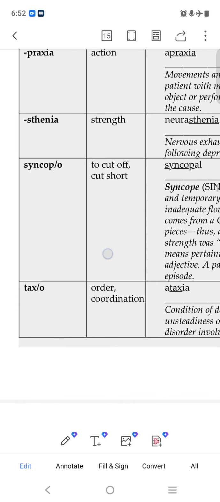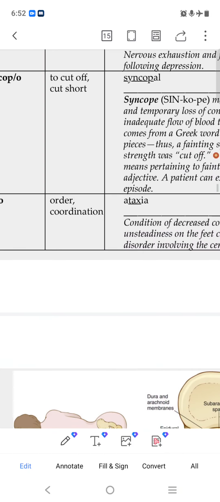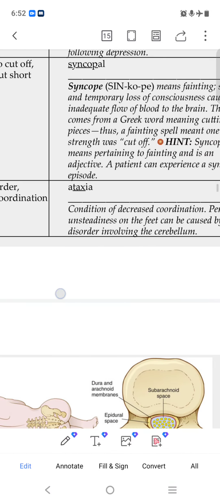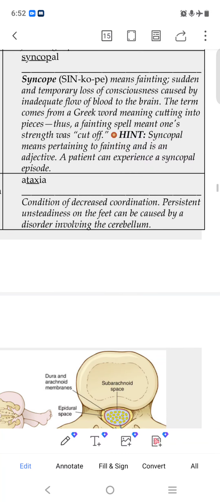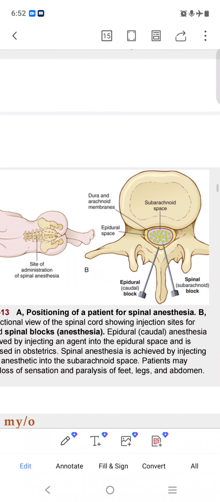Neonate means newly born. Syncope is a sudden and temporary loss of consciousness caused by inadequate flow of blood, so the blood is not being supplied to the brain for a short period of time. Taxia means order; ataxia means without coordination, a condition of decreasing coordination.